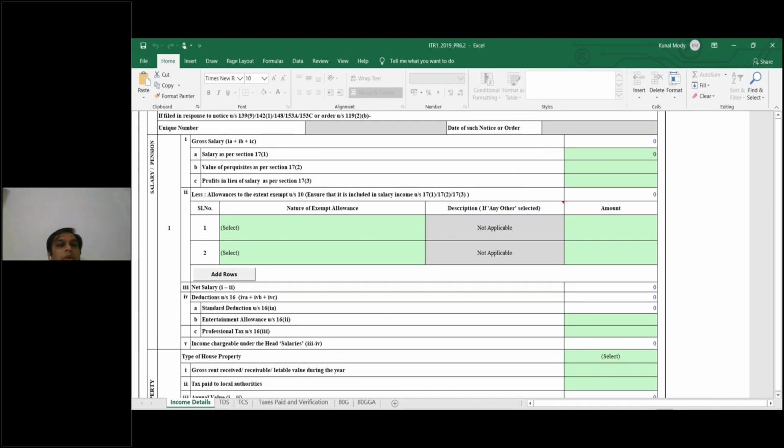Okay, so this is the second part. If you are filing in response to any income tax notice which you had received, you will have to put this unique number. There is a unique notice number you have to provide, and the date of such notice. So you can file under those sections also, like 142(1), 148, 153A, 153C. 139(9) is a defective notice.